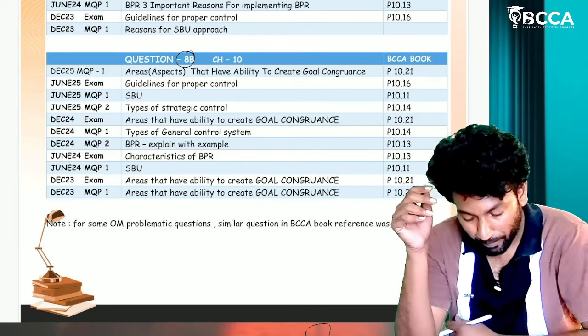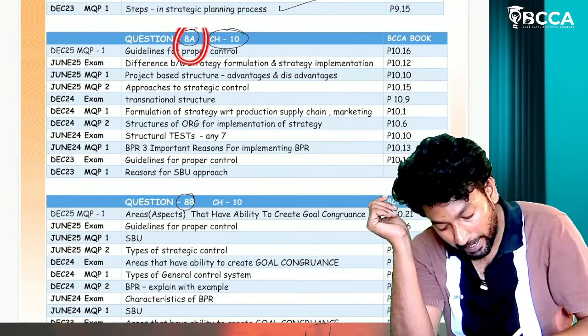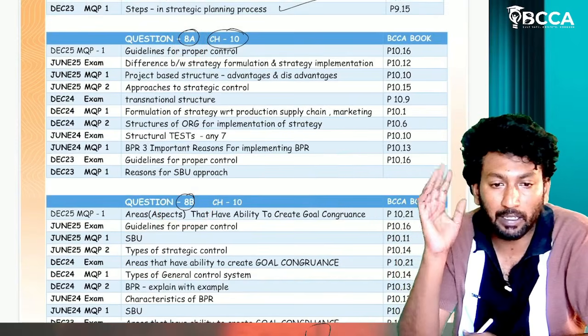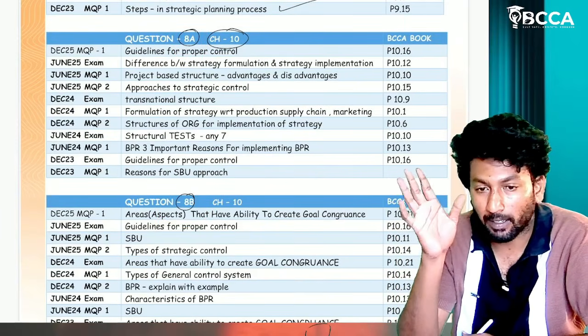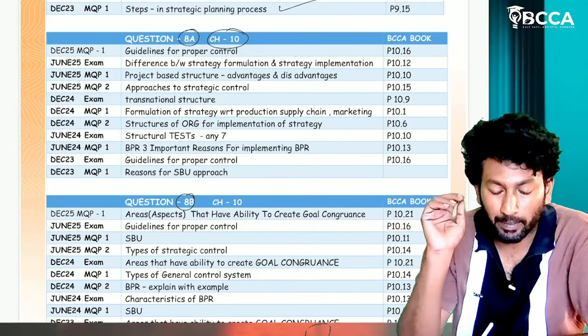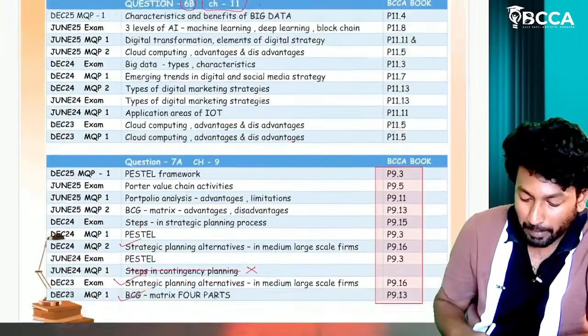Likewise, if you look at this question number 8A and 8B cumulatively, maximum 10 concepts are there. If you learn the 10 concepts, you can write that particular question A and B. Now this is the past paper analysis, sir.